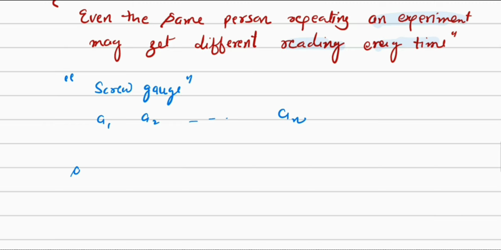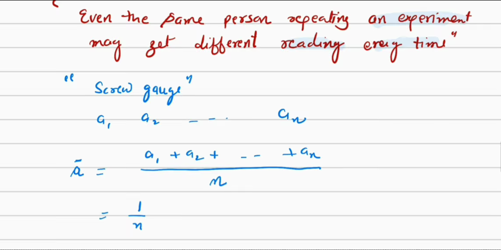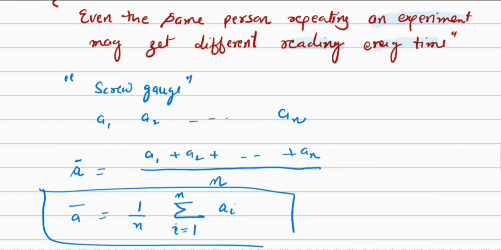Suppose that arithmetic mean is equal to A bar, and this will be equal to A1 plus A2 plus so on till An, divided by the total number of observations, which is n. So we can write this as 1 divided by n, summation i is equal to 1 to n Ai. So this is the arithmetic mean, and this value must be closer to the true value.